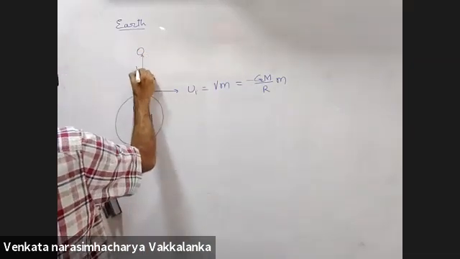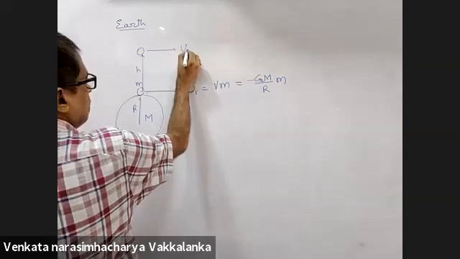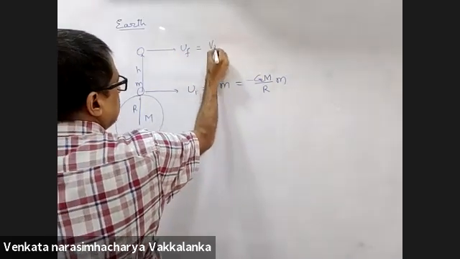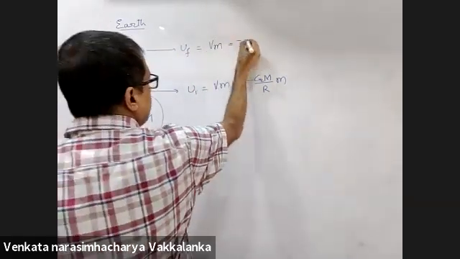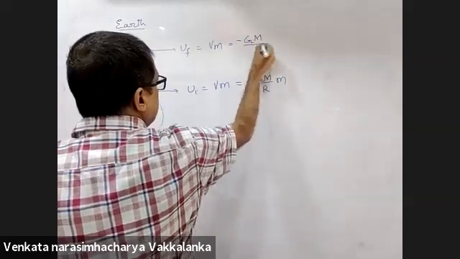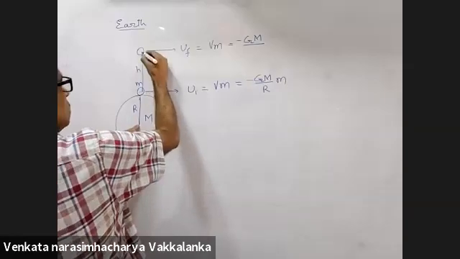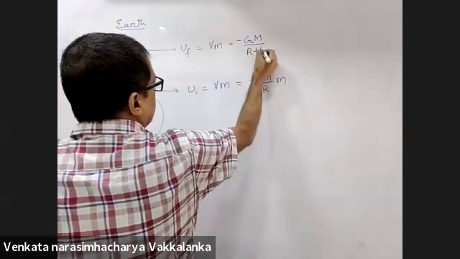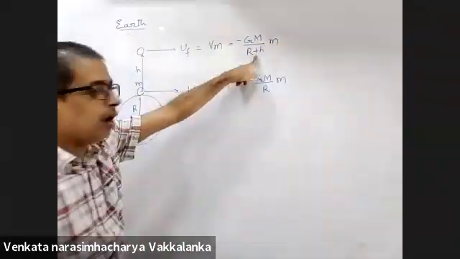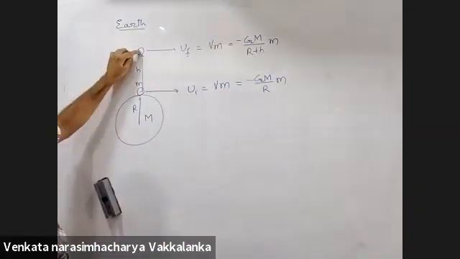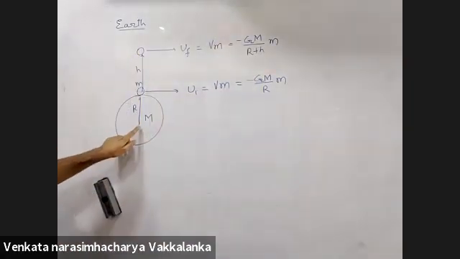At a height of h, U final will again be potential into small m. Potential now is G capital M by small r. What is small r? R plus h. Capital R plus h. We did this today itself. For an external point, the whole mass of the solid sphere also will appear to be at the center.